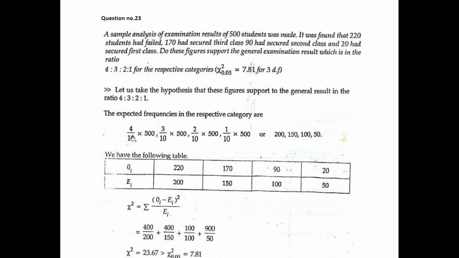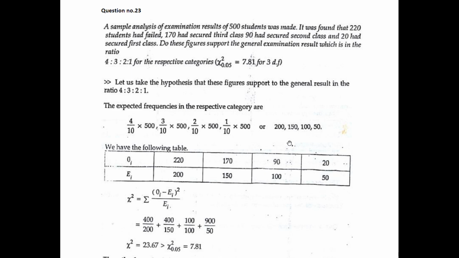So 4 out of 10 into 500, because it is the examination results of 500 students. Then 3 by 10 into 500, 2 by 10 into 500, 1 by 10 into 500. So we get the values respectively as 200, 150, 100 and 50. So these are the theoretical values.